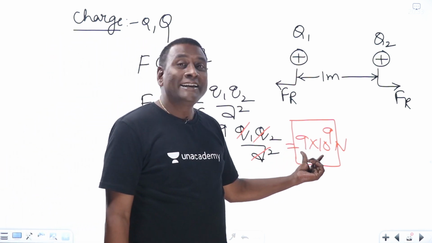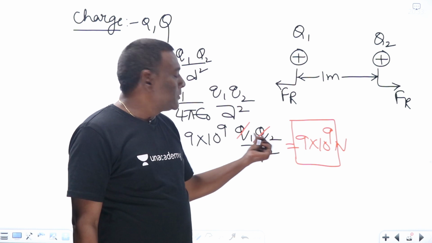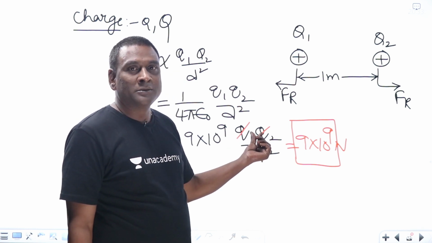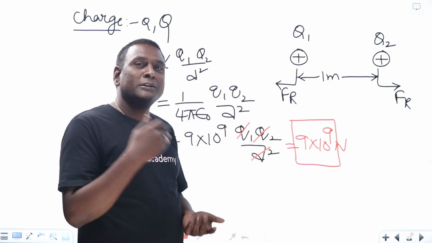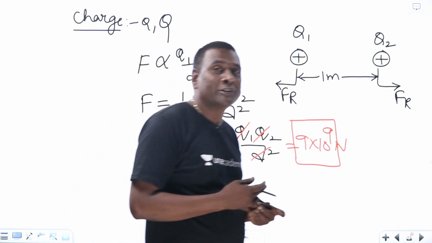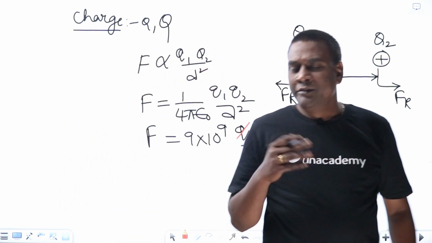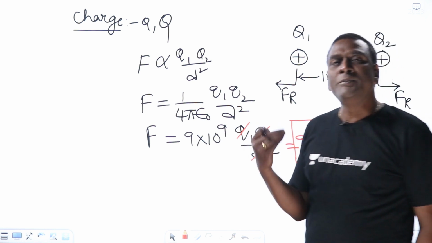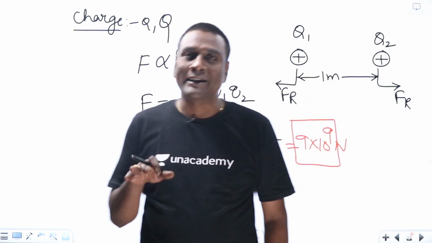So the Q values cannot be that much. Meaning this can be connected directly to the capacitor: the magnitude of a capacitor cannot be in farads. It can be in microfarads, picofarads only, which we can design in the practical case.